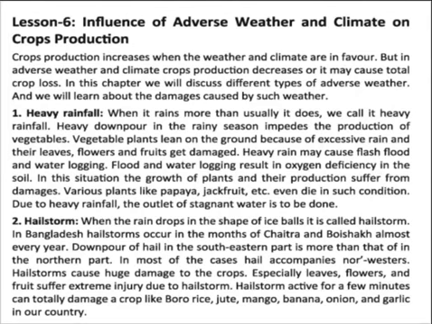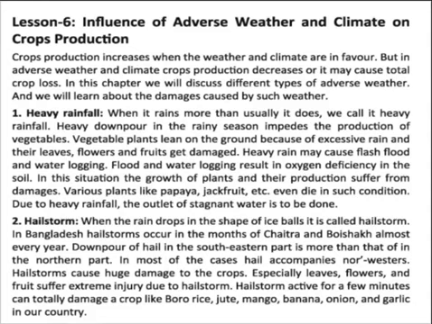Lesson 6. Influence of adverse weather and climate on crop production. Crop production increases when the weather and climate are favorable, but in adverse weather and climate, crop production decreases, or it may cause a total crop loss. In this chapter, we will discuss the different types of adverse weather, the damage caused by such weather, how climate and weather influence crop production, and in which situations our crops will be damaged.